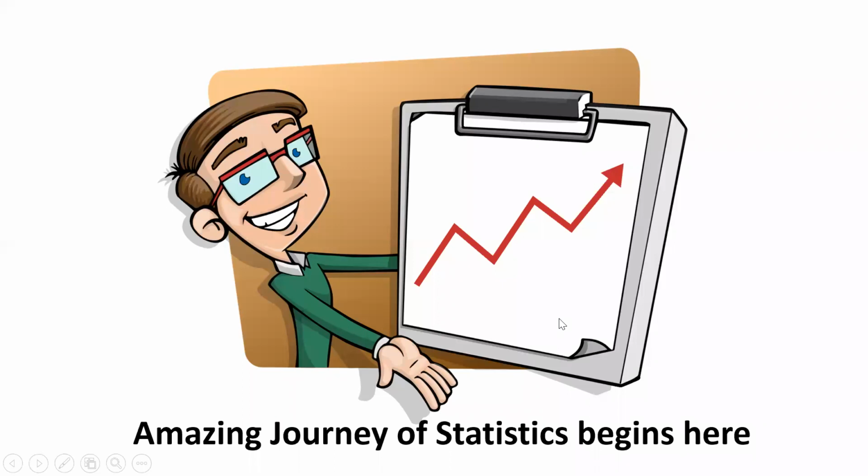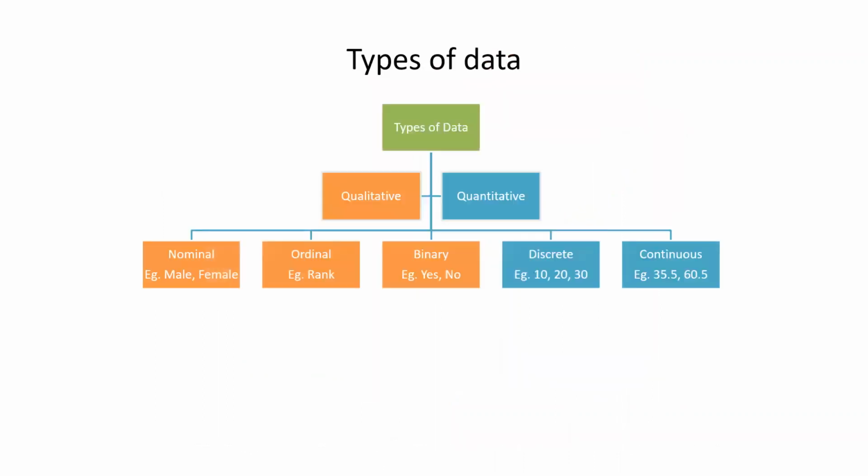All right, so let's start with statistics here. Today we are going to talk about different types of data and how we will analyze the data, right? Most of the things you may be aware of, but some of the statistical terms you may not be aware of. So the plan here is to talk about the statistical terms and try to understand what all things can be done with a very small data set. Now, the first is types of data.